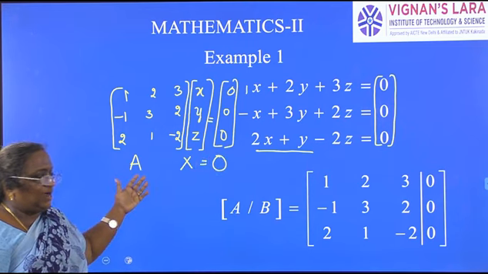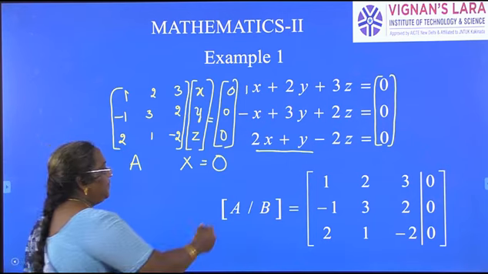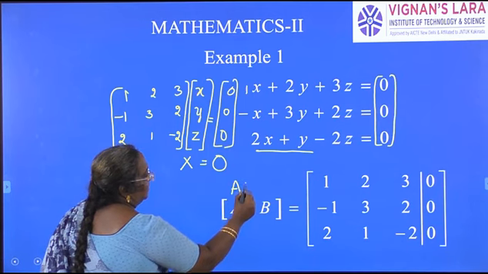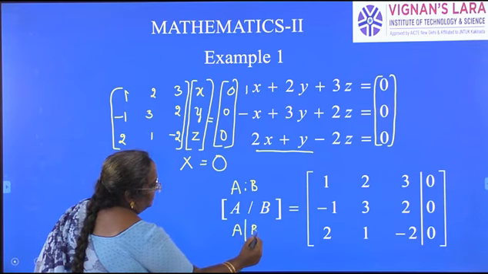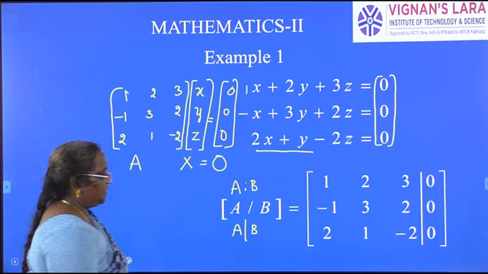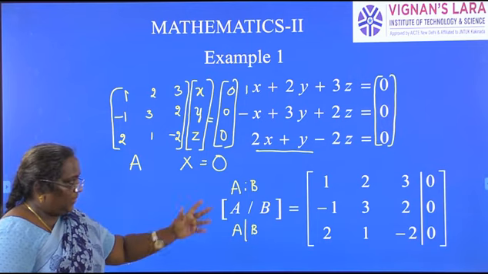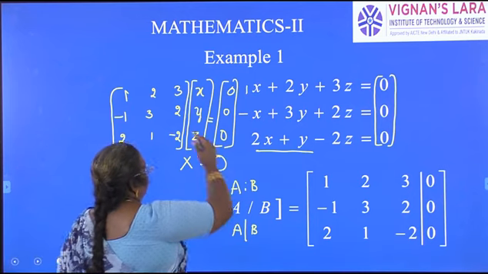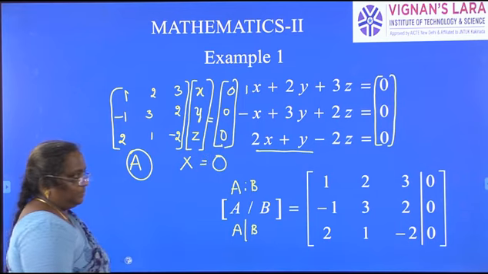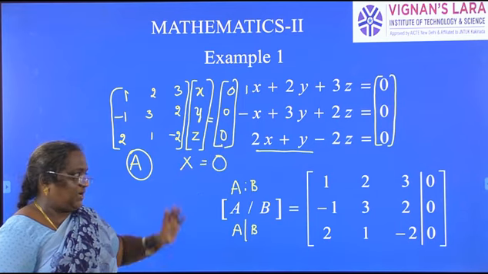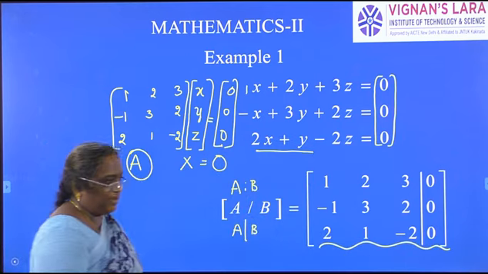So now based on this we have to write the augmented matrix. As I told you, you can use notations as you like. You can use a straight line, or simply separate with a comma. All these mean the augmented matrix. The augmented matrix is nothing but, to the coefficient matrix A, we add matrix B. B here is a zero matrix. So this is what we get. This is the augmented matrix.